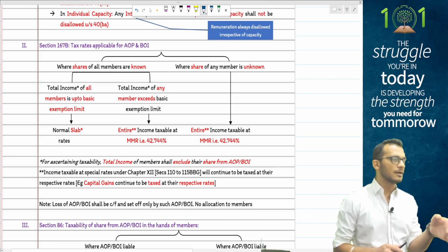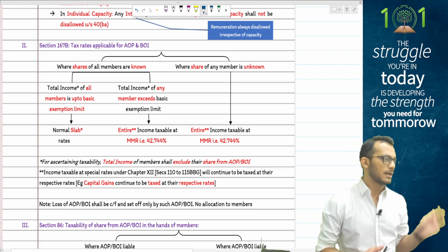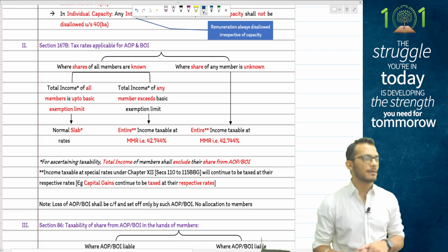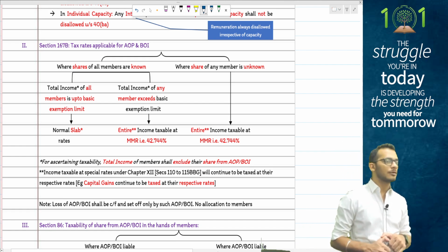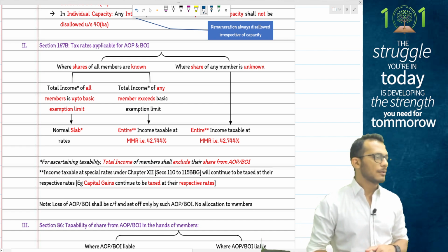then it will not be 42.744, people, because the surcharge itself is restricted at 25%. So it will not become 30 plus 37 plus 4. It will become 30 plus 25 plus 4. Watch out what the question says with regards to AOP or BOI.